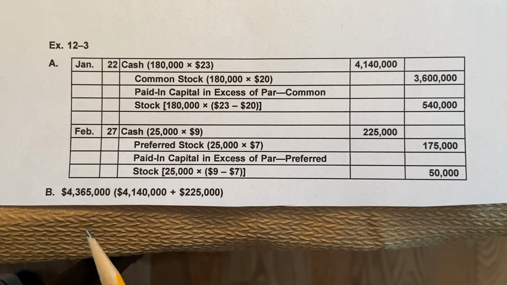Finally, for Part B, the amount that would have been invested would be the summation of, you could either add up all 4 credits, or just simply add the cash from both of them together, and you'll get $4,365,000. That represents the money that was invested in the business that the company now has, that hopefully they're going to expand their business with.